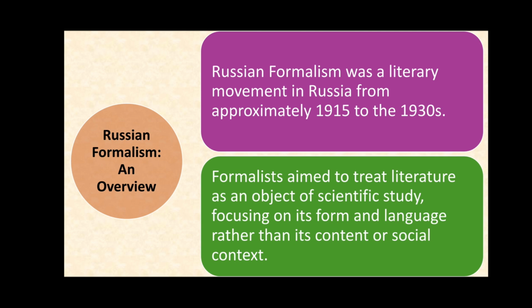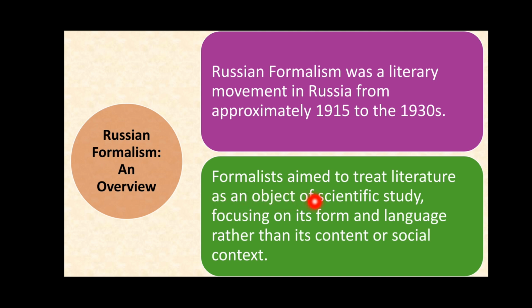There was a literary movement, and that movement is known as Russian formalism. It was this literary movement that gave a passage, a route, to stylistics, particularly to formalist stylistics.